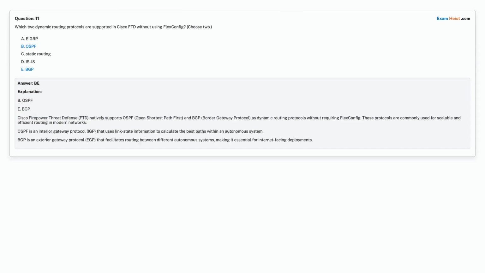Correct answer is option B, OSPF. Option E, BGP.